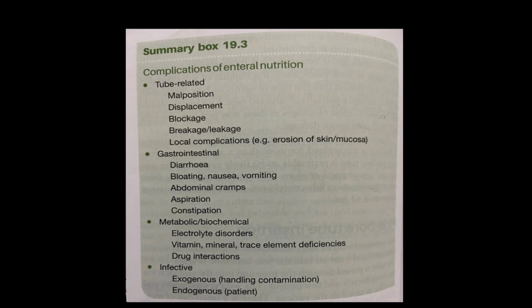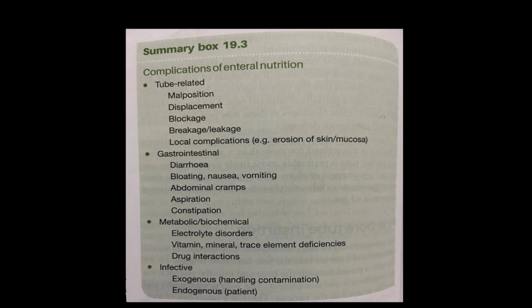Sometimes the tube may get leaked or the tube may get broken inside. So these are the various tube related complications. When you put the tube through the nasal mucosa into the esophagus and stomach, there may be a chance of erosion of the skin and the mucosa. There will be injury to the mucosa.